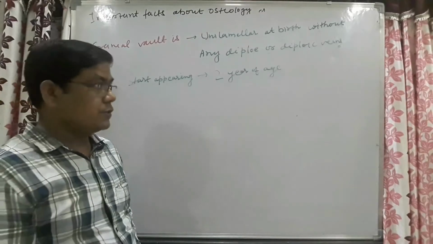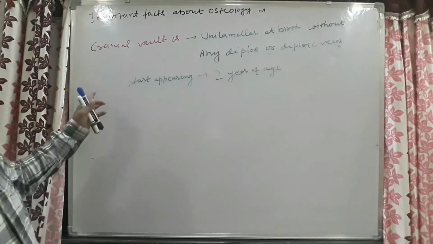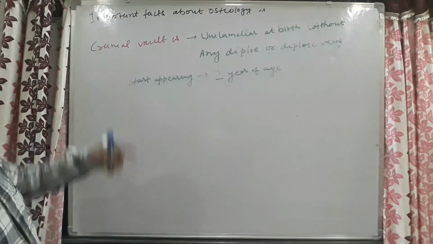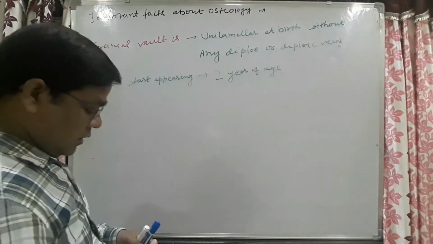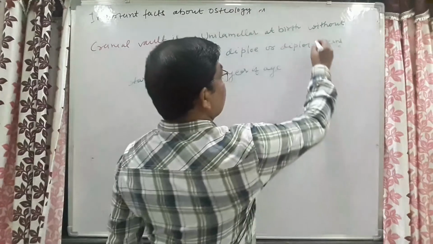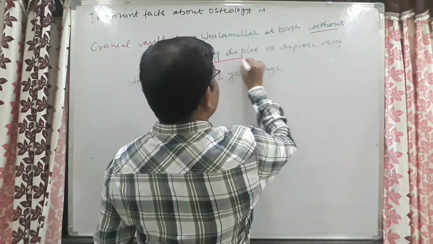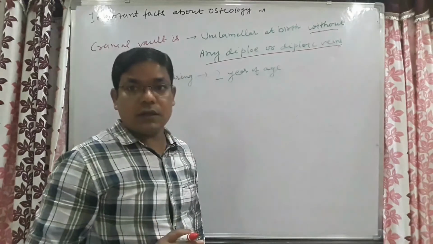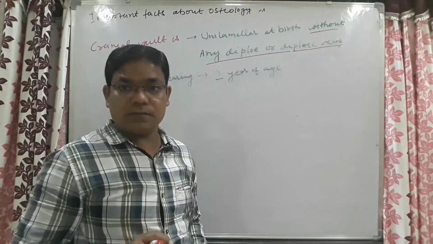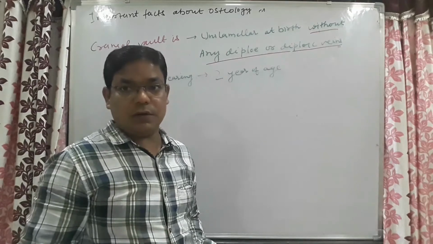Here are important points we have to remember. This cranial vault is unilamellar at birth, that is, without any diploe or diploic veins. That's why the newborn skull is highly compressible.